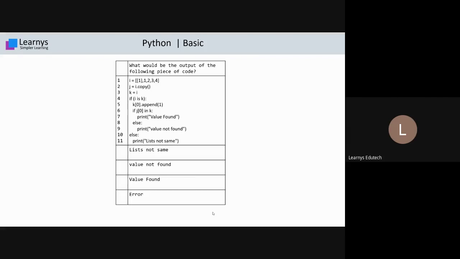Okay, good. Astha gave the option as C, Vidhi C, Rishu, value found, C. Yash is saying, sir, the sheet was not received yesterday. Okay, she did not receive yesterday's worksheet? Yes, which sheet? Vishakha is giving B. Akash Gupta is saying B. Okay, so the output is between value not found and value found.